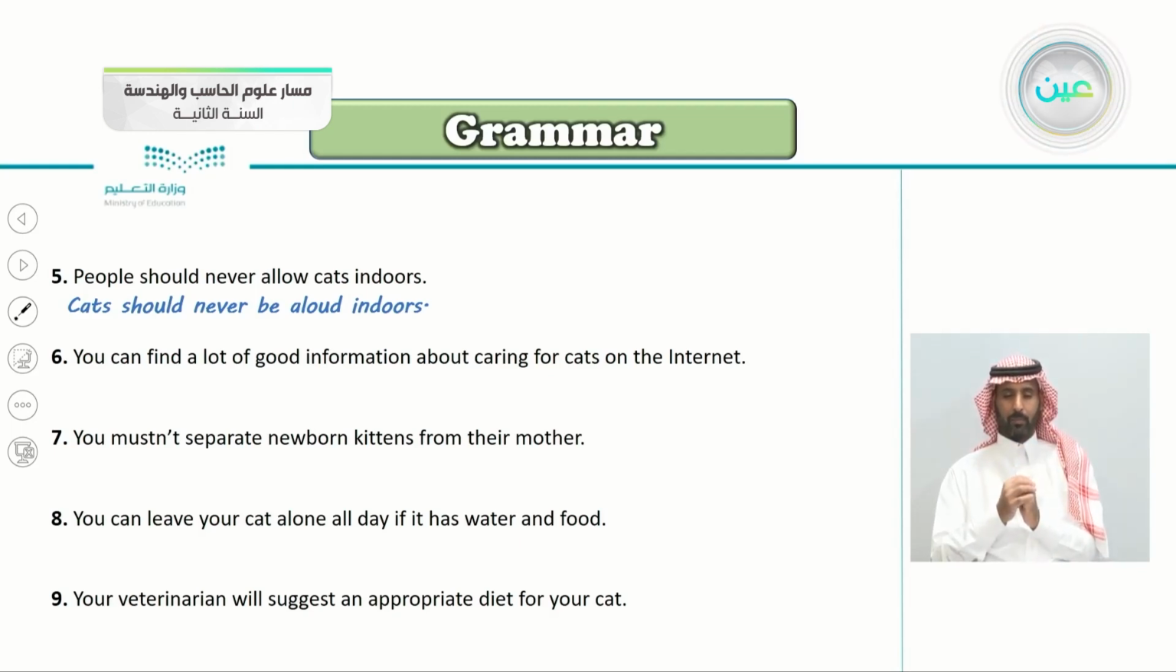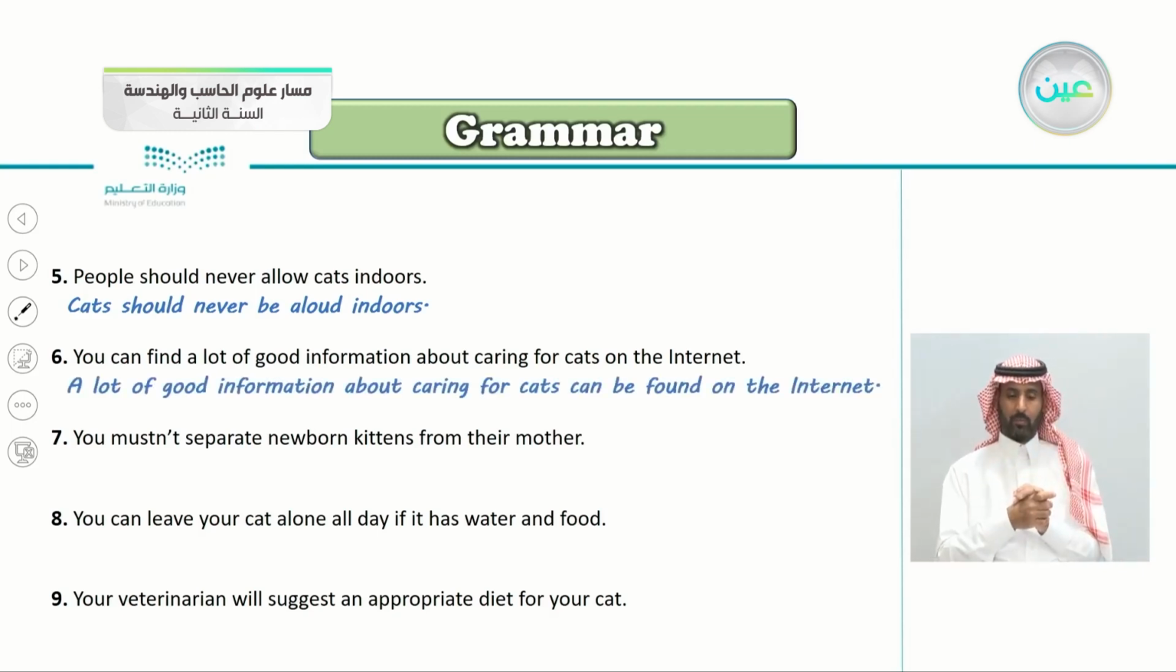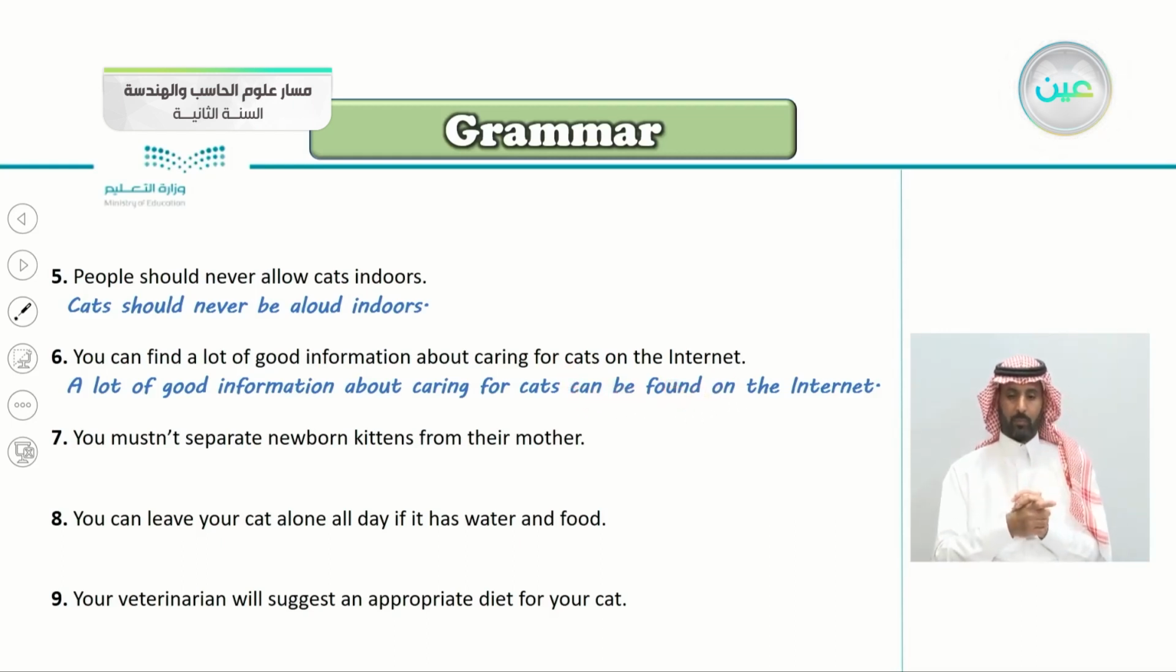Number 6, you can find a lot of good information about caring for cats on the internet. So what do we say here? Begin with the object. A lot of good information about caring for cats on the internet, of course, can be found on the internet. Can, this is the modal here, be found, and then you continue with the sentence.